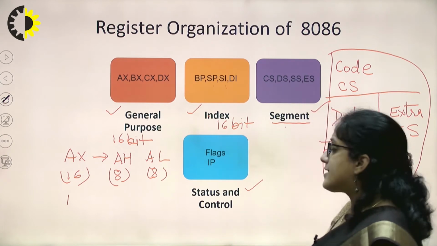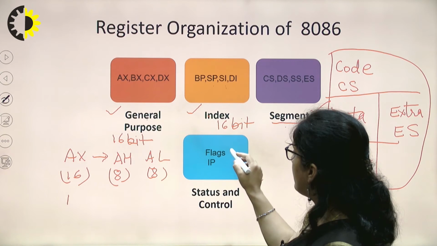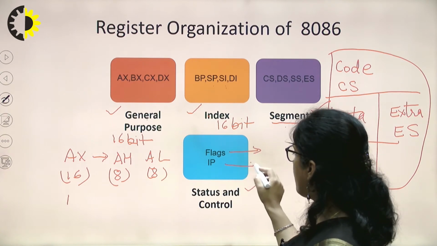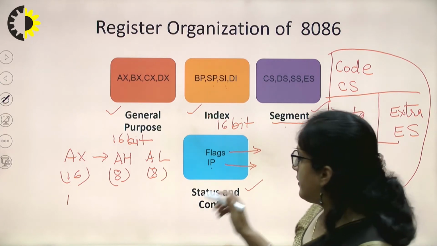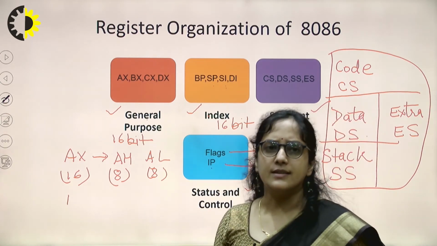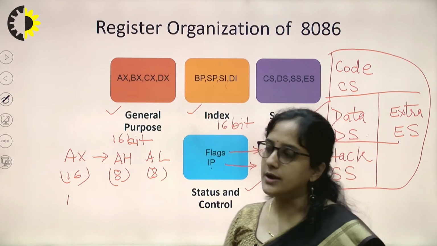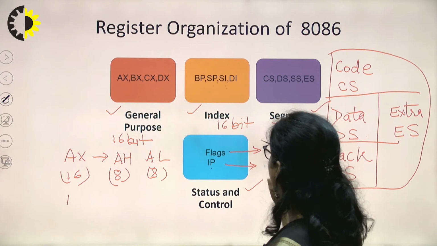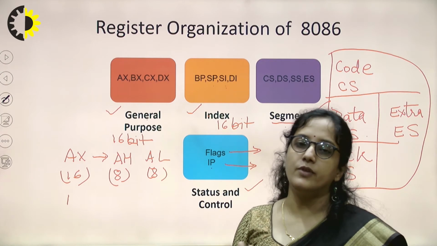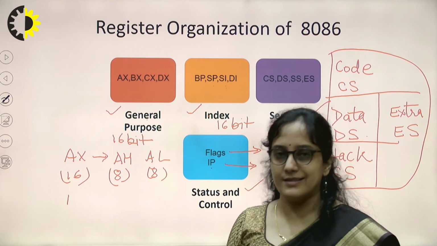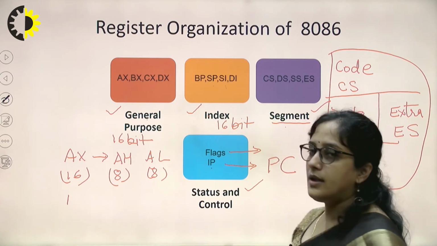The next group is status and control. In case of status and control, there are 2 things. One is flag and one is IP. This IP, instruction pointer, in some books is considered with indexing also, because IP is the instruction pointer. It is used to hold the address of the memory location from where the microprocessor fetches the instruction, or we can say it is similar to the program counter register in our 8085.